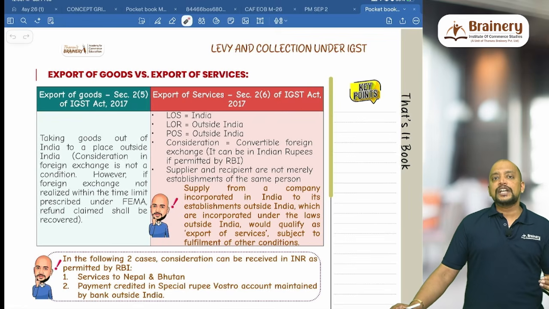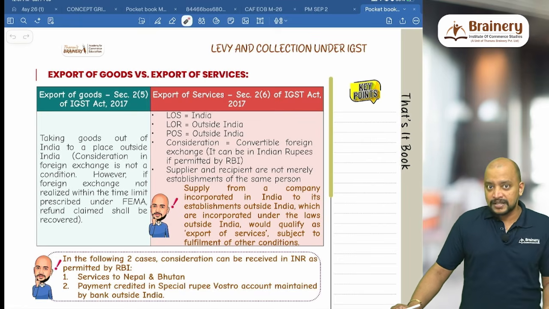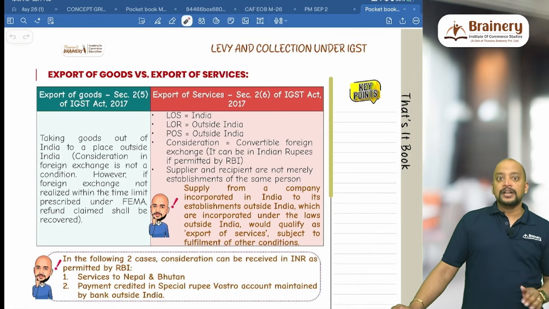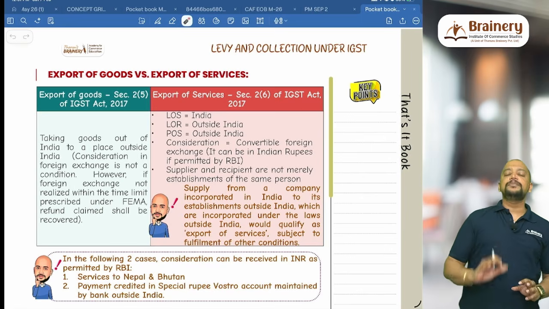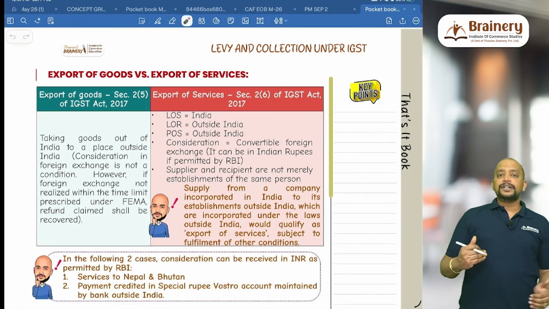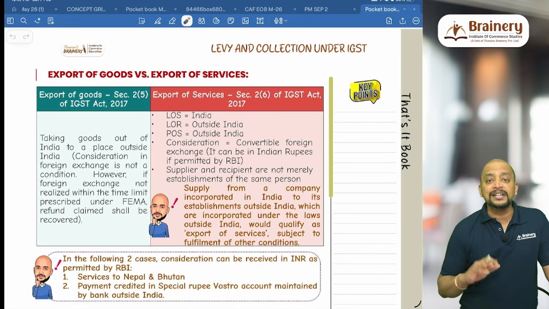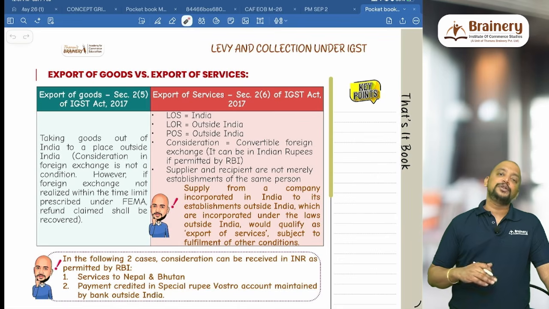Whereas if the goods are exported to a warehouse located outside India, that is export warehousing, then in that case it will be 15 months. But for September exams, for May exam, this is the point. But those students who are writing for September 2026, keep that in mind that whenever the proceeds are to be realized as per the time limit under FEMA, now the FEMA time limit is 15 months always. So that 9 months time limit has been taken to 15 months.